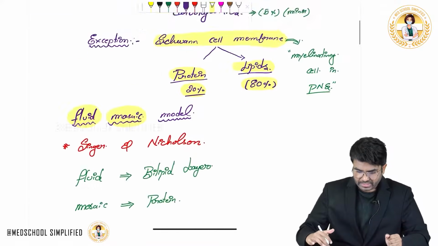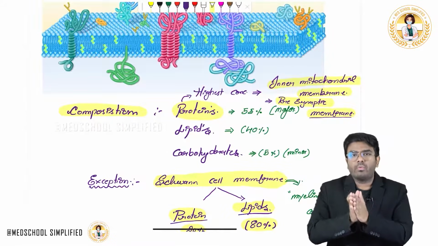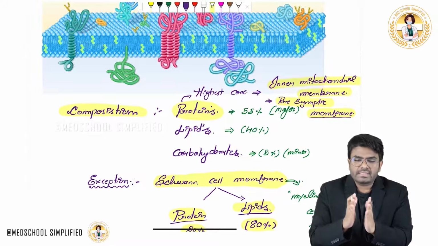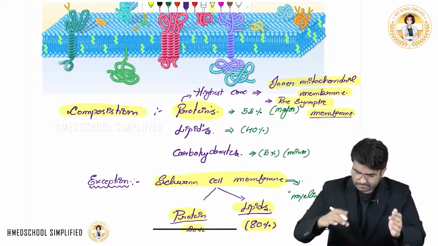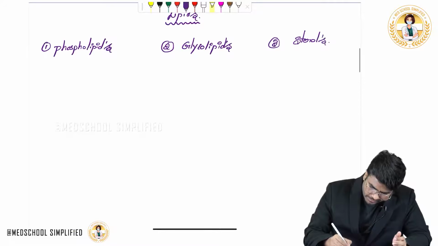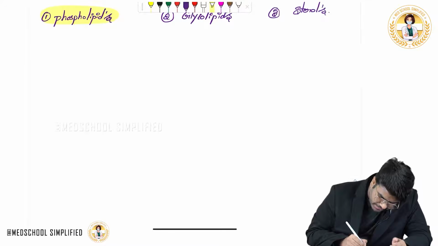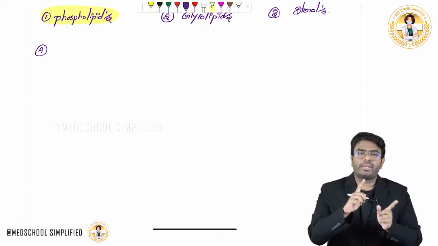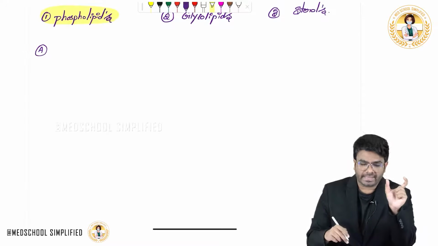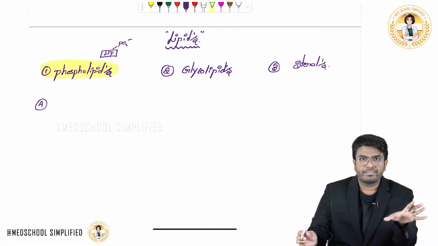What we have studied is that the cell membrane is made up of proteins, carbohydrates and lipids. Let's begin with the lipid part, see the different types of lipids and what their importance is, and after that discuss the protein part. So, phospholipids. First of all, what is a phospholipid? To a lipid molecule, if a phosphate group is attached, then it is called a phospholipid, right?